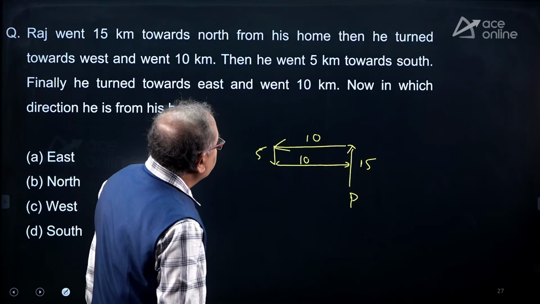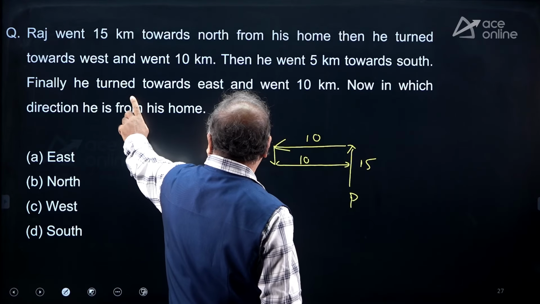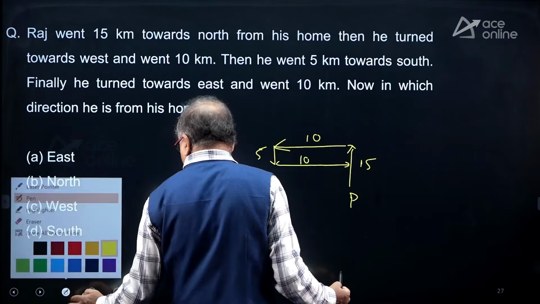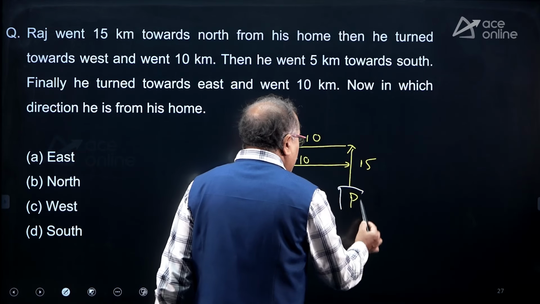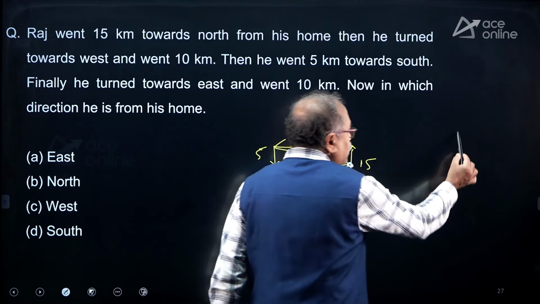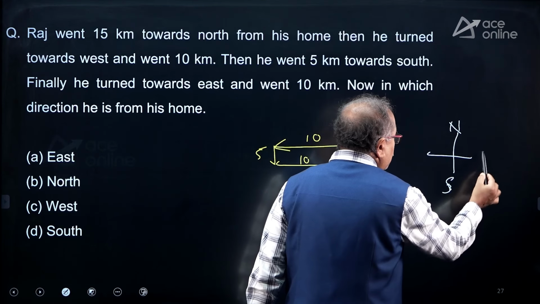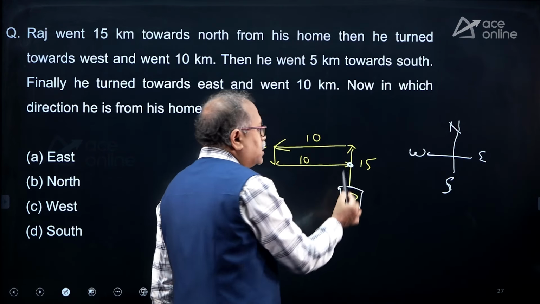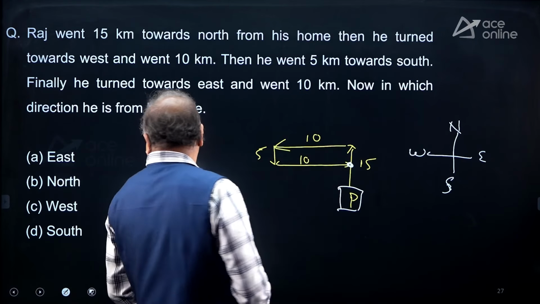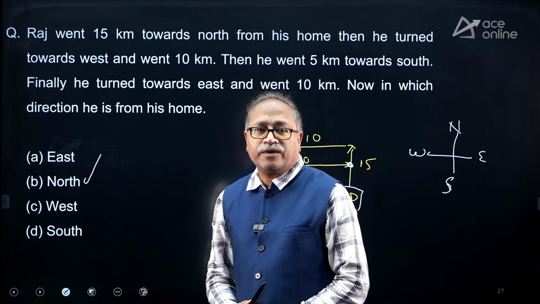Now what is the question? In which direction is he from his home? So this is the home. P is the place where the home is, and he is the person, this part. So obviously we know that this is north, south, east and west. So in which direction is he from his house? North direction. Okay. As only direction is asked, let's stick to that part only.